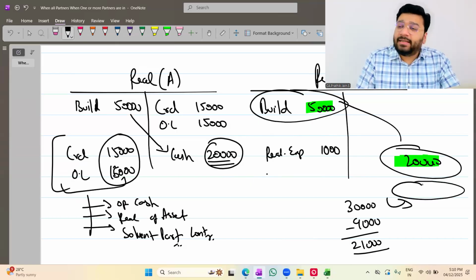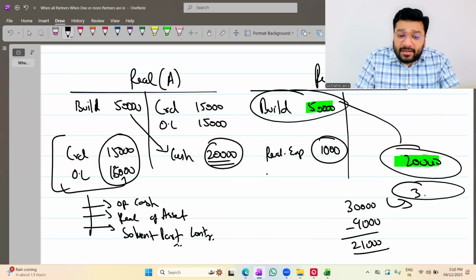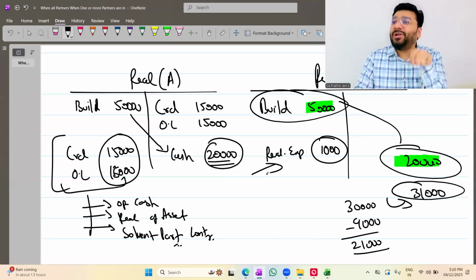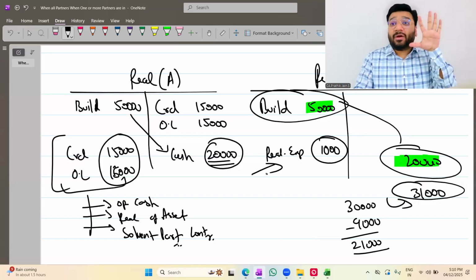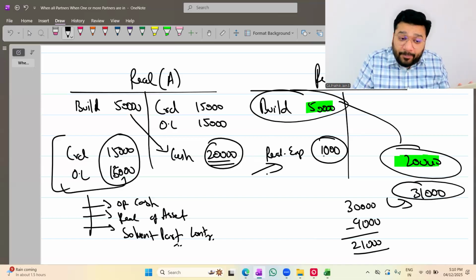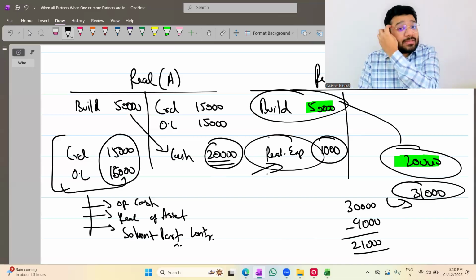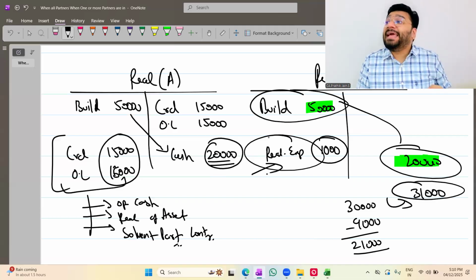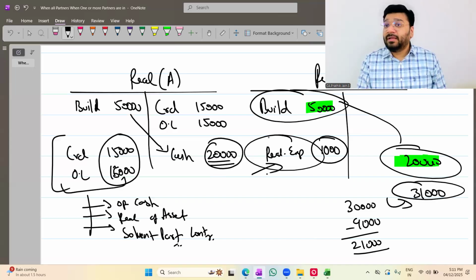So what is my realization loss in total? Already loss is how much? 30 plus one more 1,000, 31,000 is my realization loss, because this is my actual loss. For example, a 50,000 worth of asset fetched me only 20,000. How much is the loss? 30. Apart from that, 1,000 rupees I paid from my pocket. So what is my actual loss? 31,000 rupees. Only these three items will come to your realization account. Okay, not okay? Do you understand the logic?